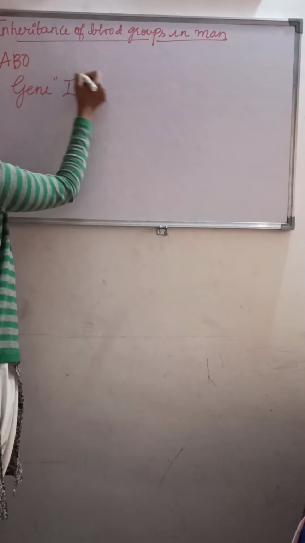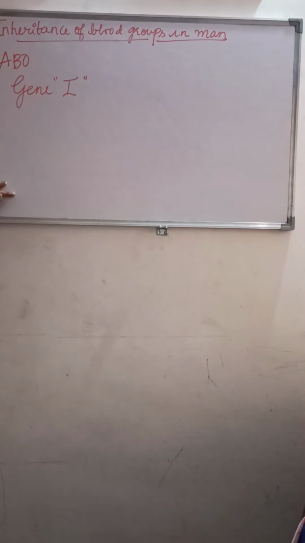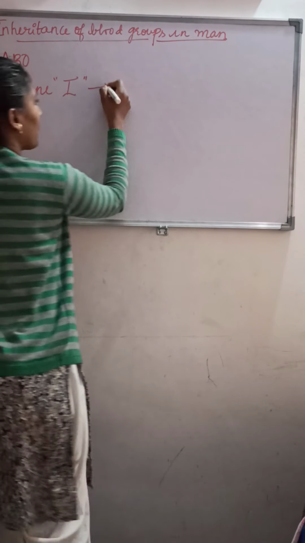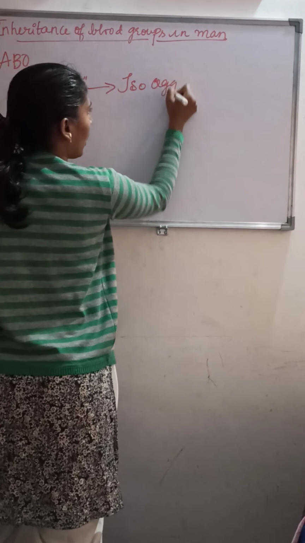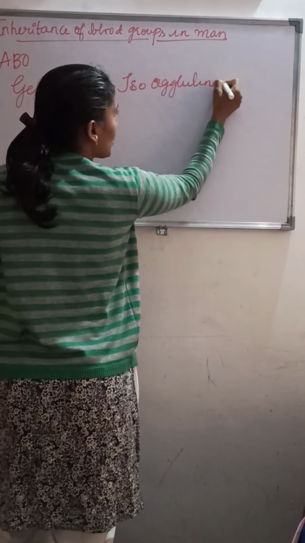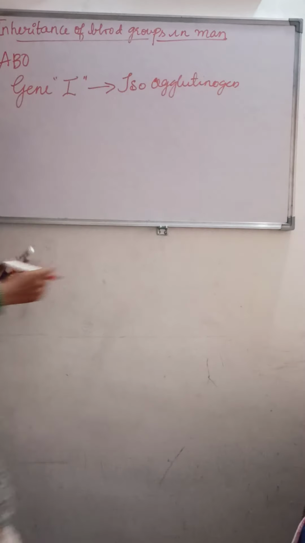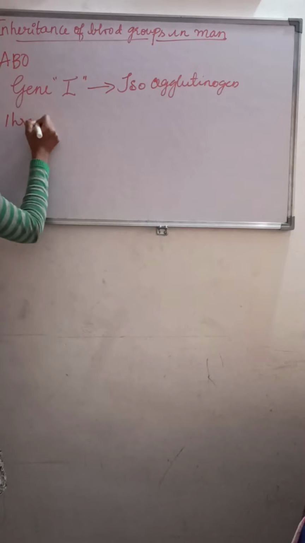I. So I is also referred to as isoagglutinogen. I stands for isoagglutinogen. The gene I has three allelic forms.